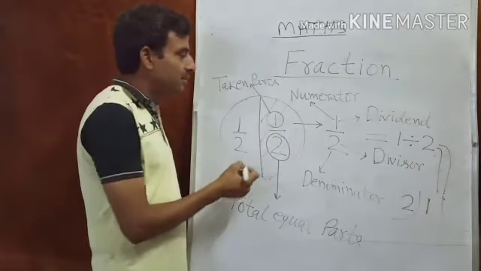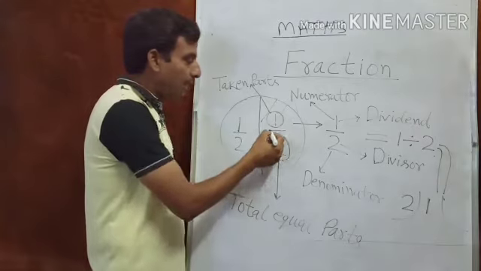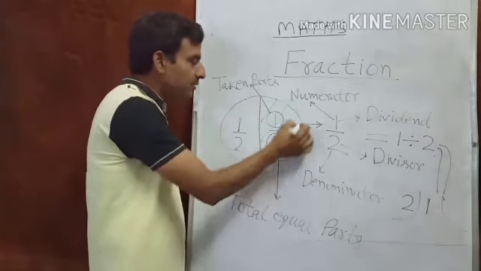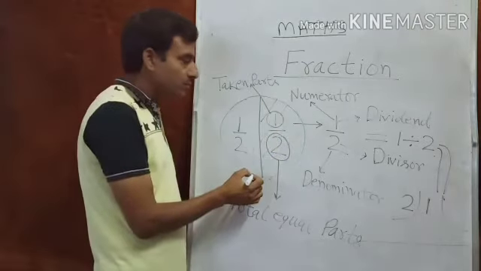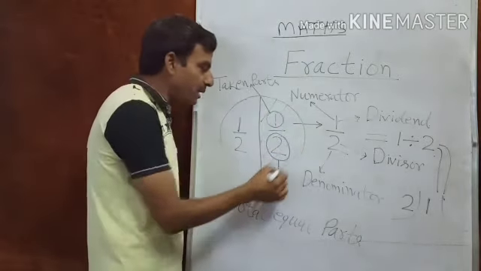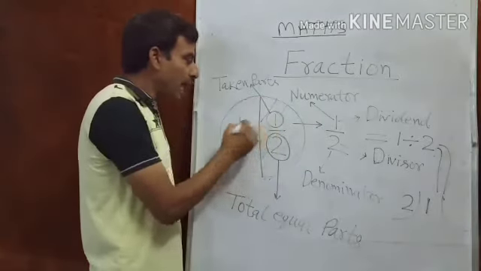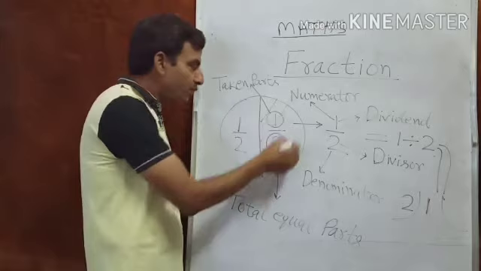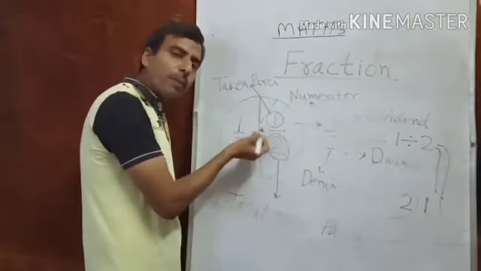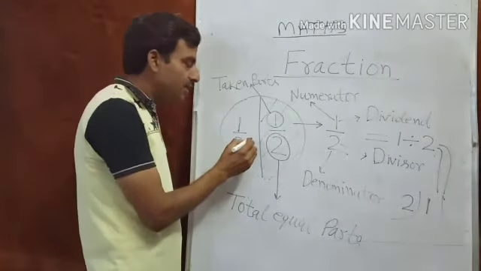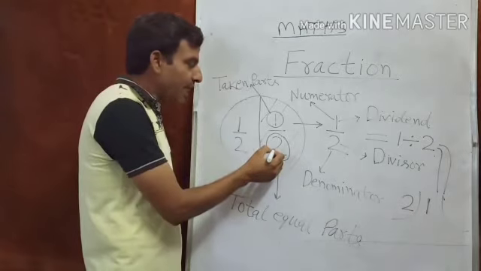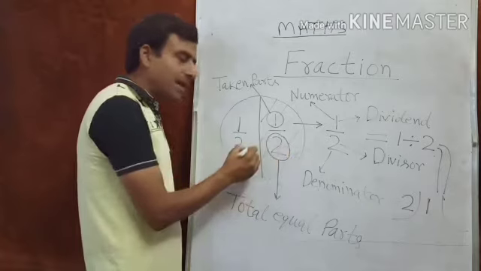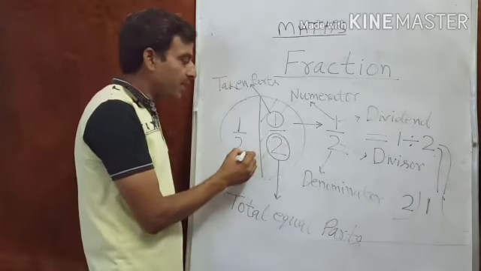Write it like this: 1 upon 2, because this is one part. To get the value, I am showing this part. So this is 1 part out of all 2 parts equally, and downside we have written 2. So there are 2 equal parts over here.